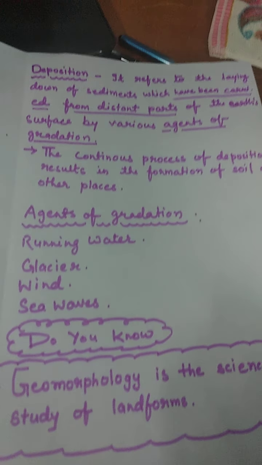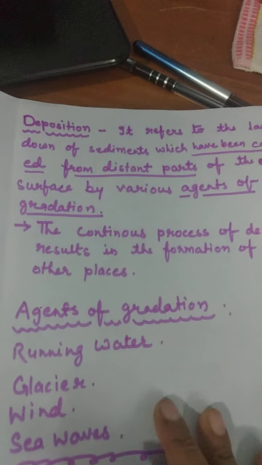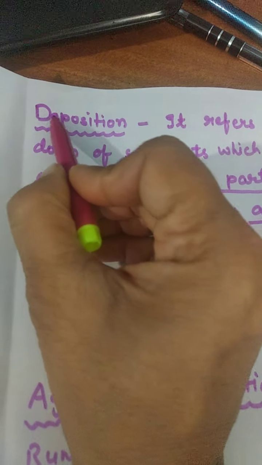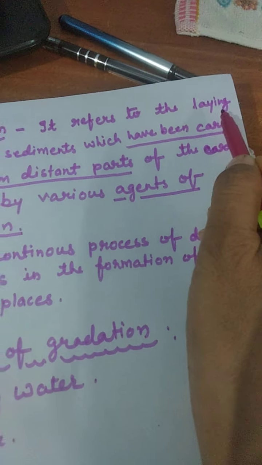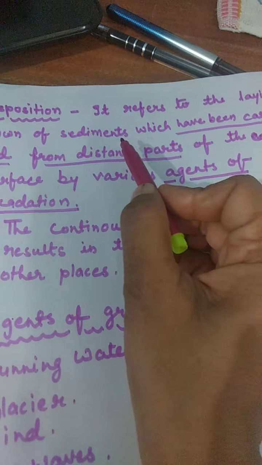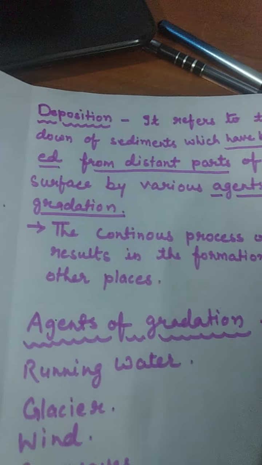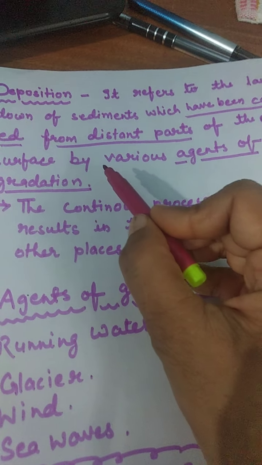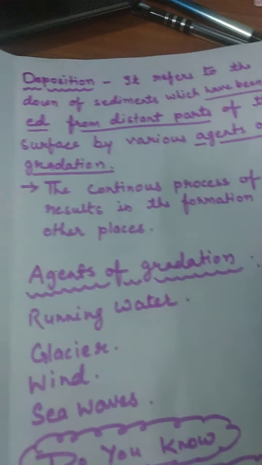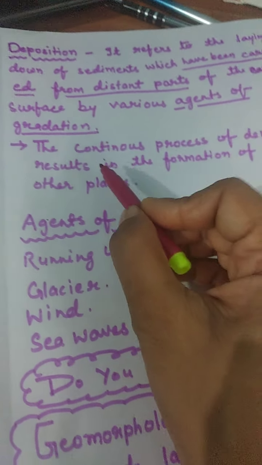One more word we have to learn here is deposition. Deposition, what is it? It refers to the laying down of sediments which have been carried from distant parts of the earth's surface by various agents of gradation.